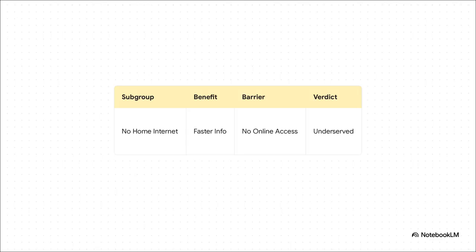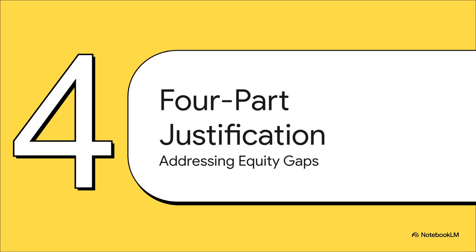The equity verdict here is that they are entirely underserved. It is a fatal design flaw. The tool fails the exact people it was built to help simply because it assumed everyone could access it the exact same way. Now, on to Section 4, a 4-part justification.